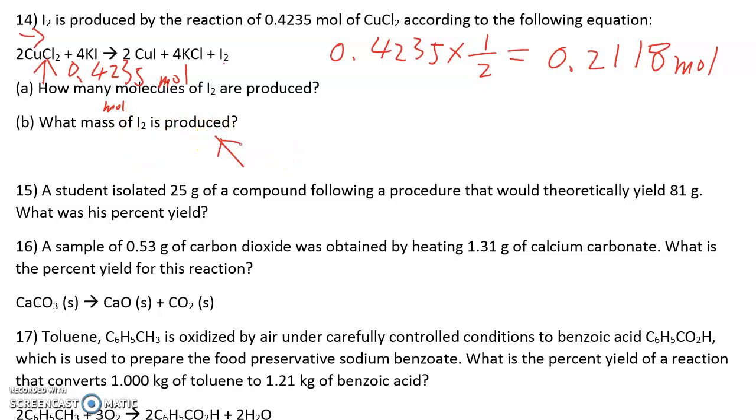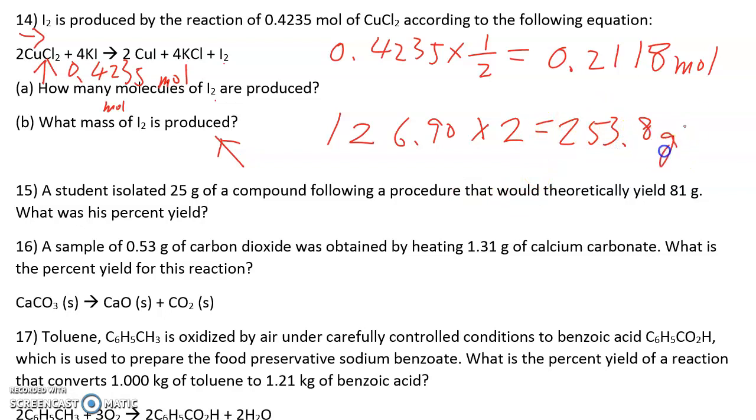Okay. The next one is, what is the mass? That means how many grams. How do we do that? Now we know how many moles. So we need the molecular mass. For iodine, I went to the periodic table. What I find out is 126.90 grams per mole. That is the atomic weight. So for the molecular weight, I have to multiply that by 2. Why? Because there are 2 atoms in a molecule. So I have 126.9 multiplied by 2. What I get is 253.8.